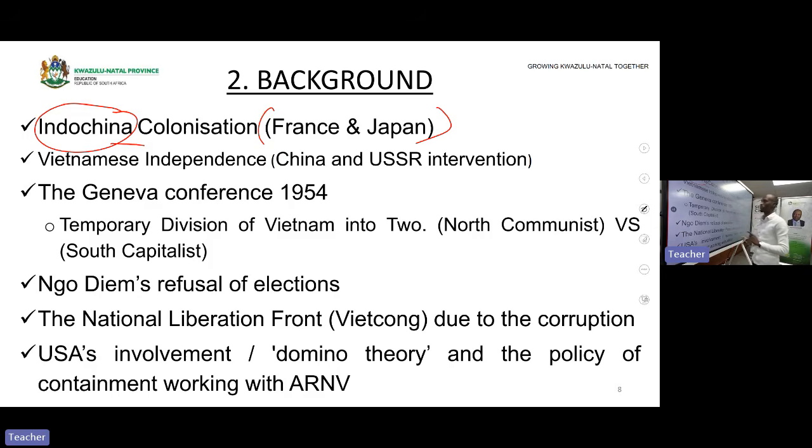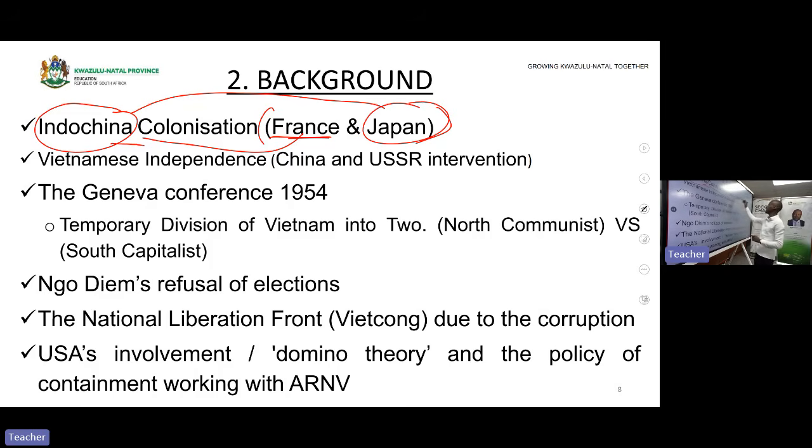And before World War II, the Indochina area was under the colony of France. It was colonized by France. But during World War II, in 1940, Japan invaded Indochina and colonized it. When Japan invaded, France left.